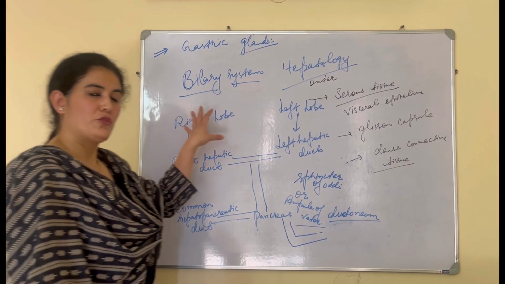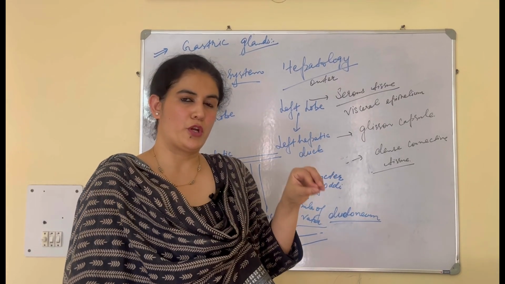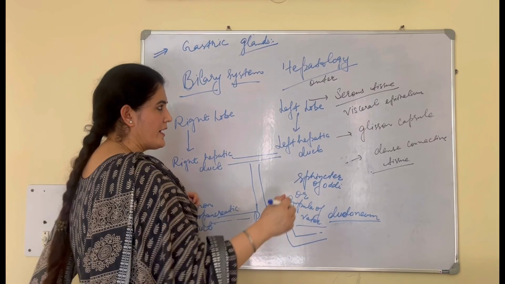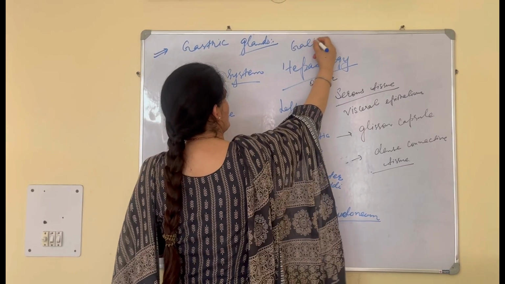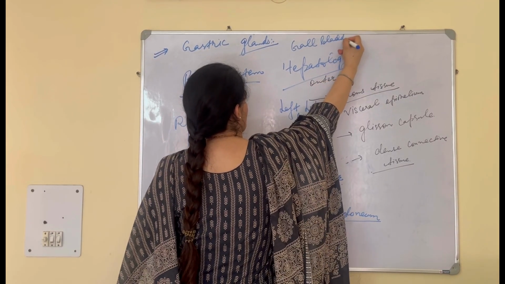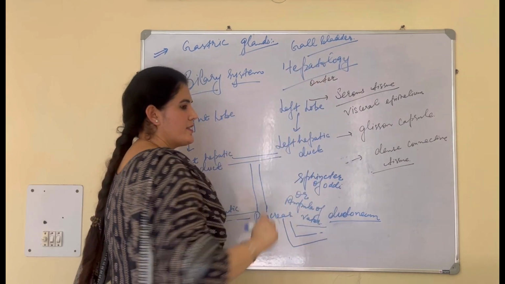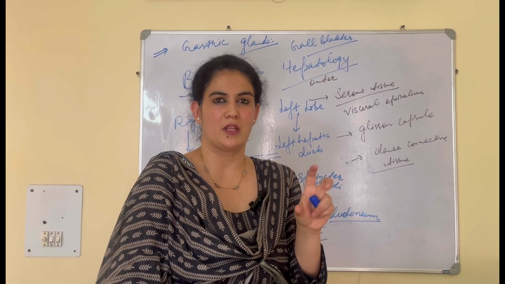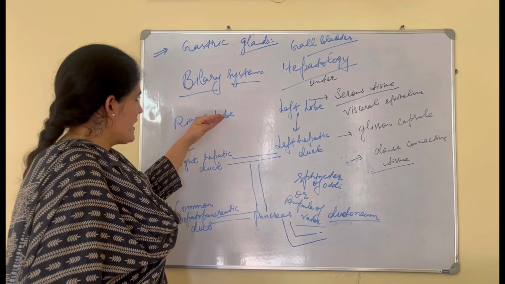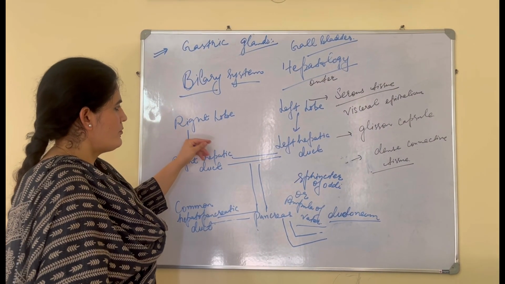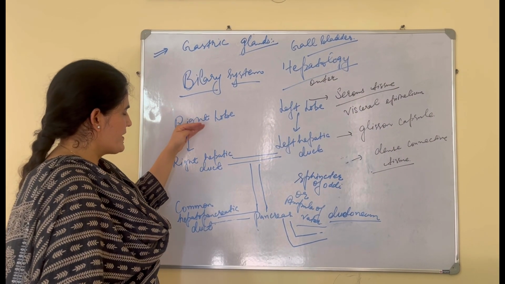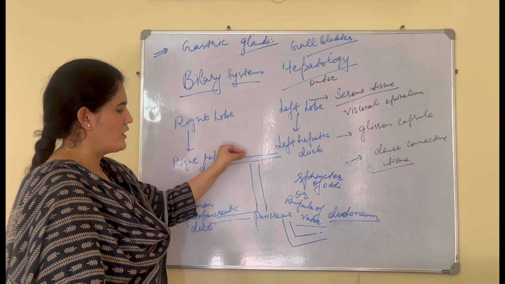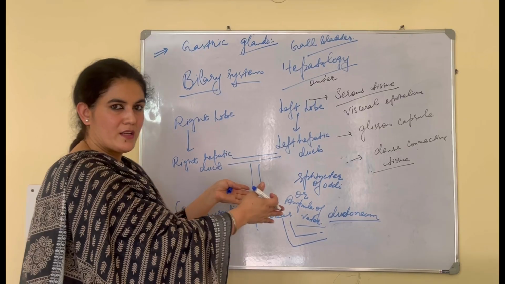Now students, look here. Basically the liver produces bile juice, but where is that bile juice stored? That is stored in the gallbladder. And the gallbladder is present on the posterior side of the liver. It is attached there. Now, see here what happens. What is the biliary system? The liver, through the right hepatic duct and left, will open into the pancreas basically.